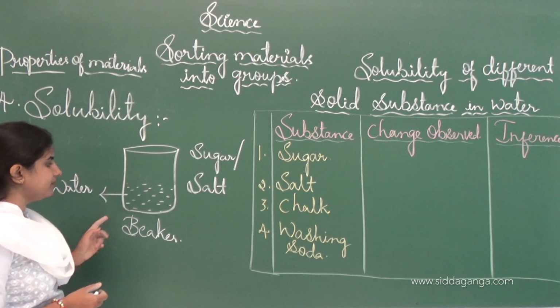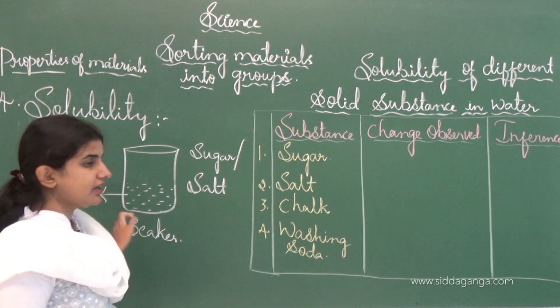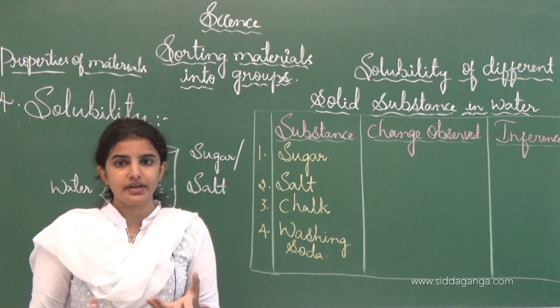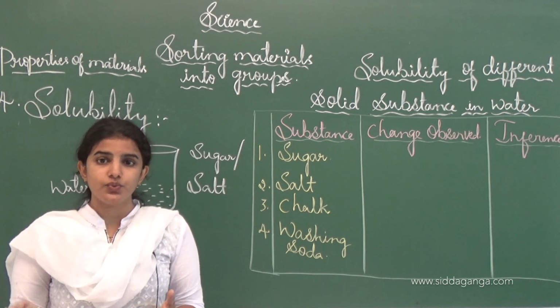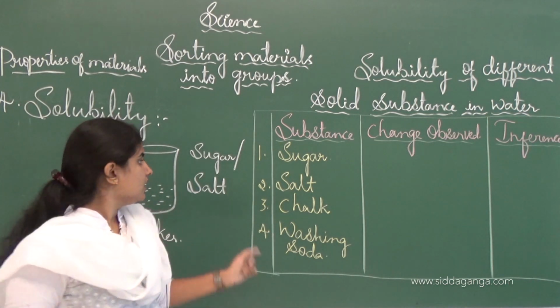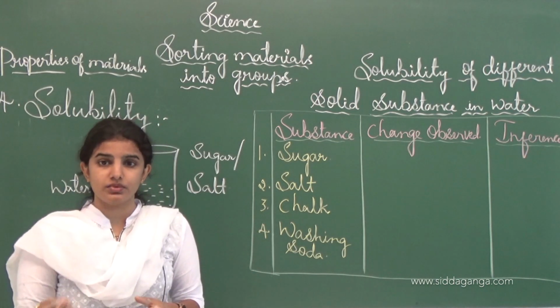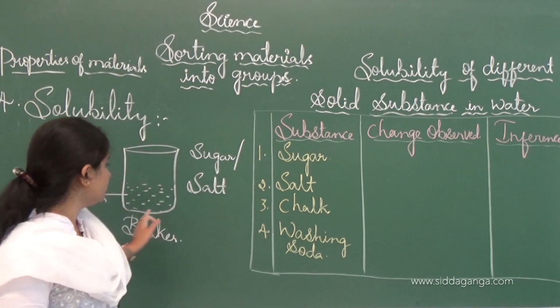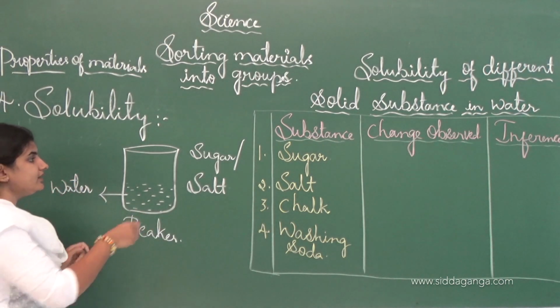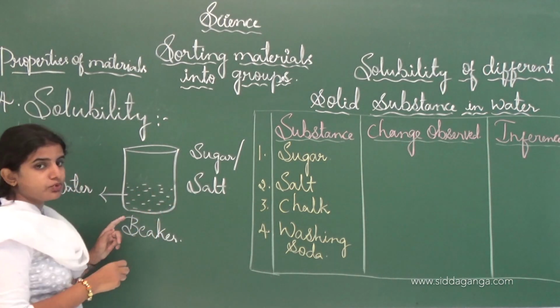Say for example a beaker. Take any container, pour water into it, take a small quantity of sugar and salt, pour it into the water and stir it using the spoon.